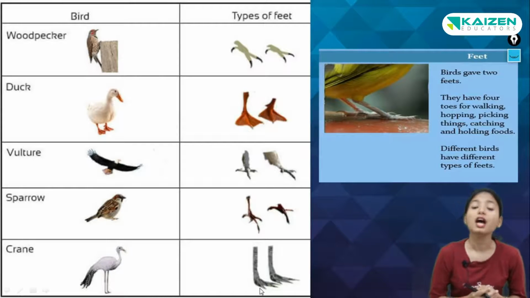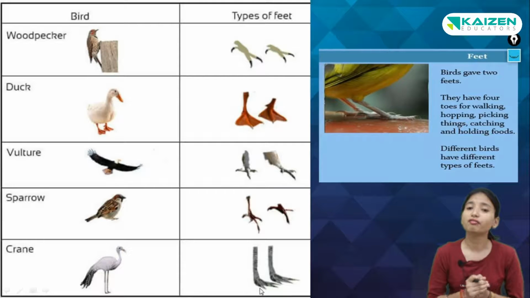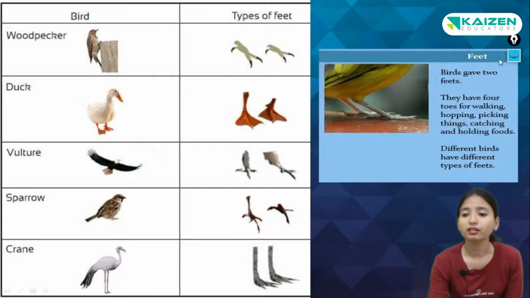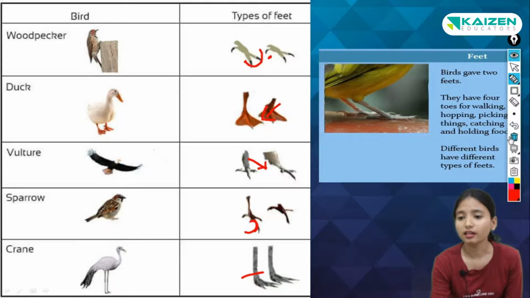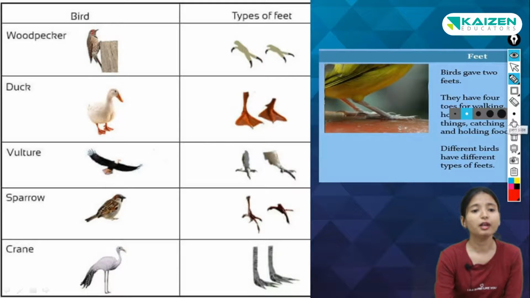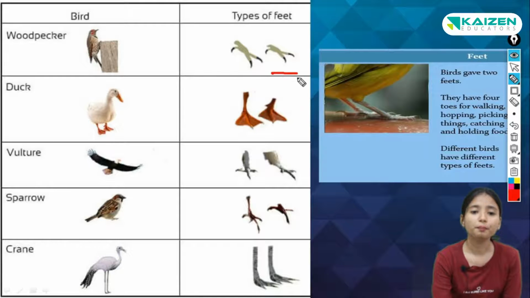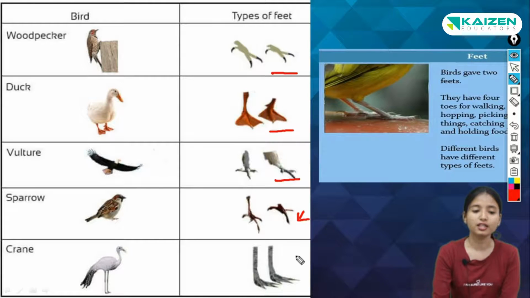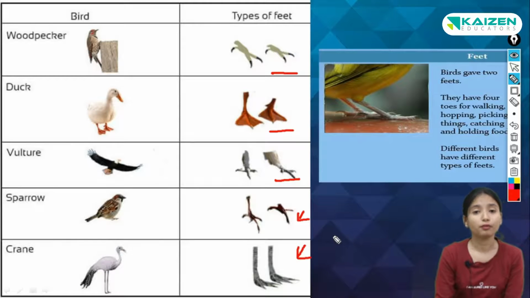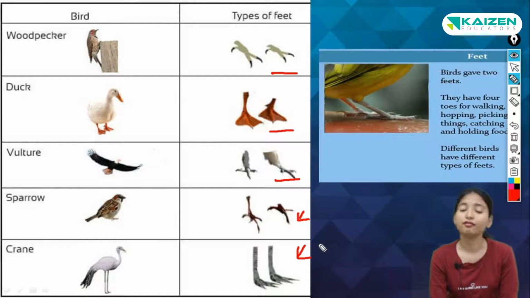Okay children, different types of birds have different kinds of feet. So here you can see that there are different types of feet. This is the feet of a woodpecker. This is the feet of a duck. This is a vulture's feet. This is a sparrow's feet, a small sparrow's feet. This is the feet of a crane. So different types of birds have different kinds of feet.